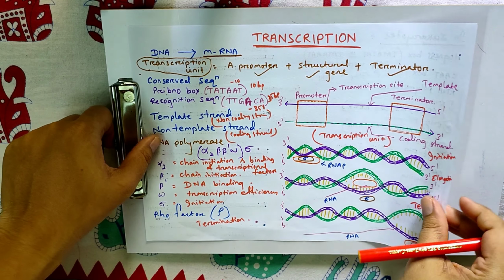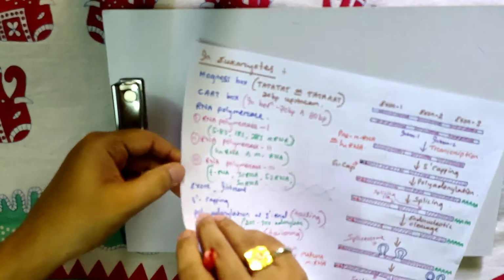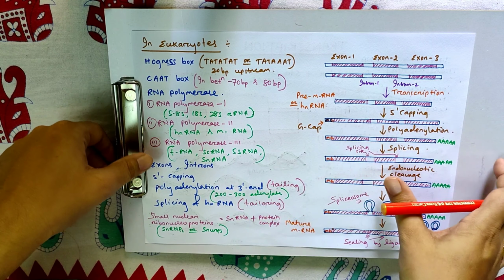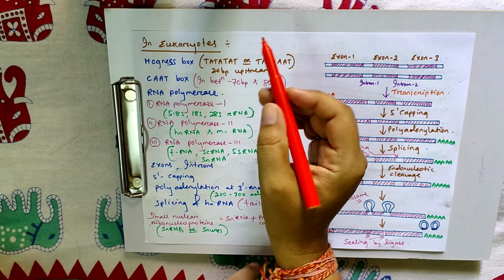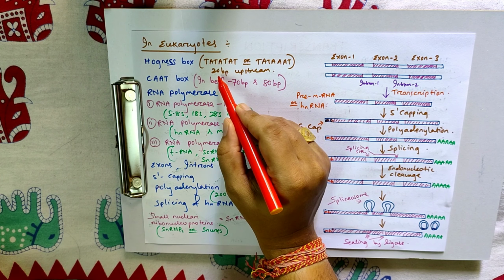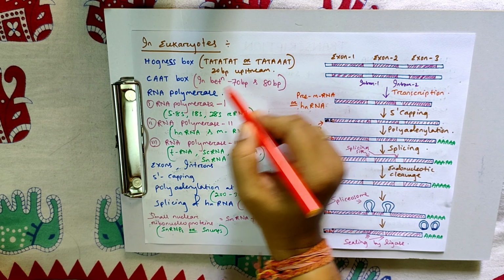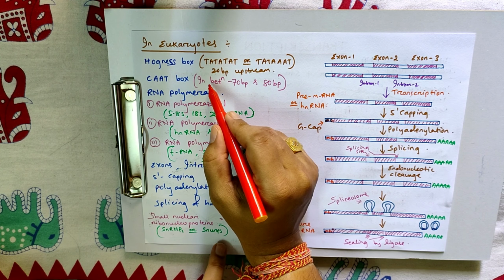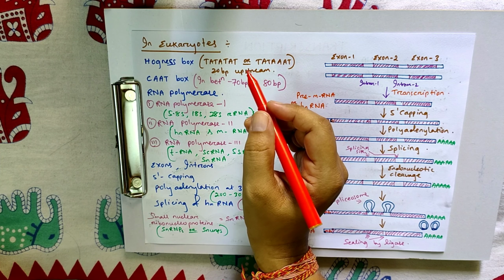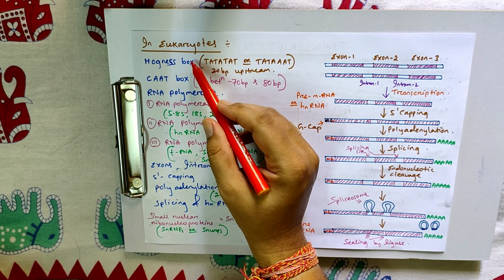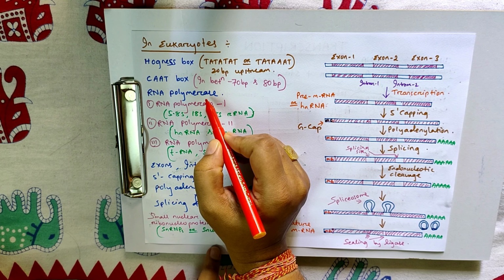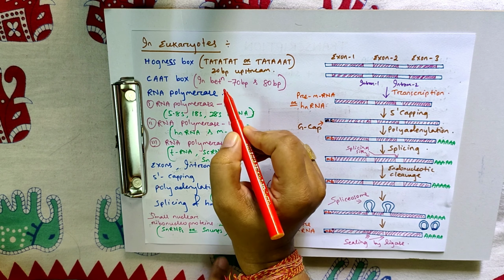Next, come to the eukaryotes. In eukaryotes, there is the Hogness box, or TATA box. It is present 20 base pairs upstream, at -20. Similarly, there is a CAAT box that is present 70 base pairs before the starting point. It is like the Pribnow box in prokaryotes. And the enzyme RNA polymerase is also utilized here.